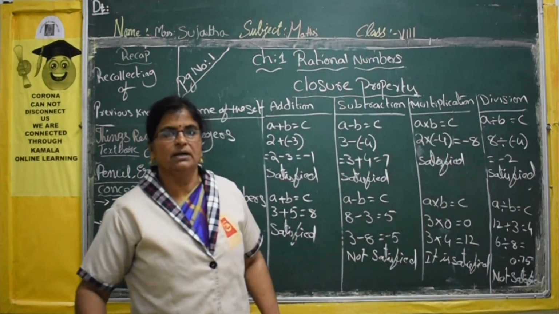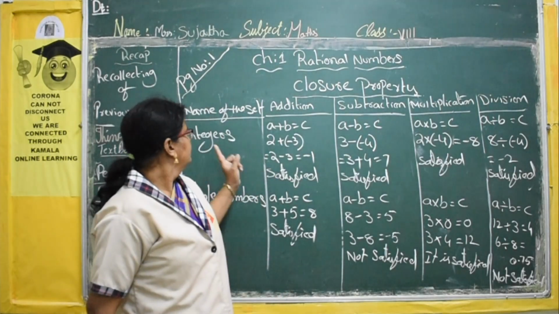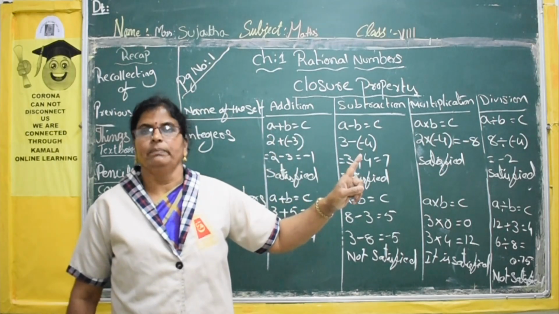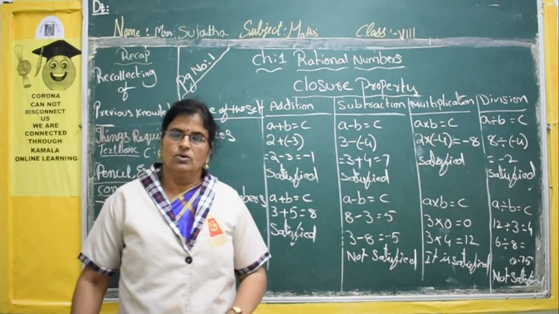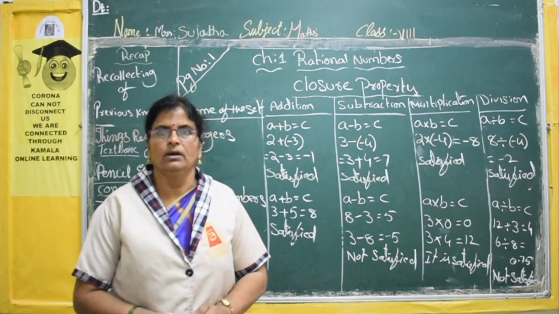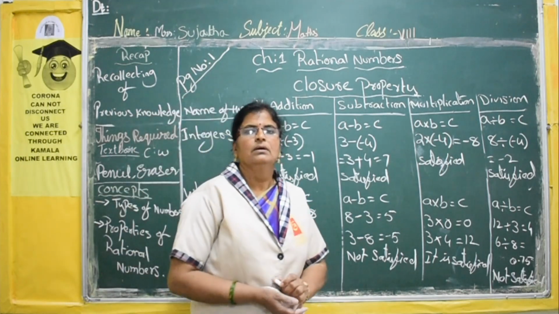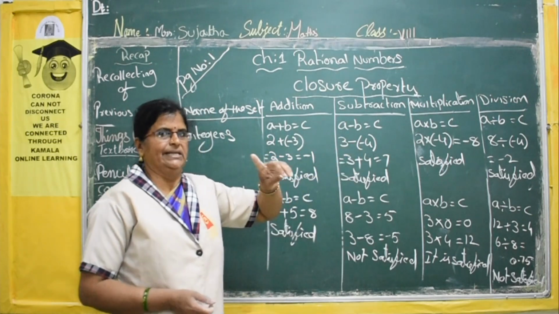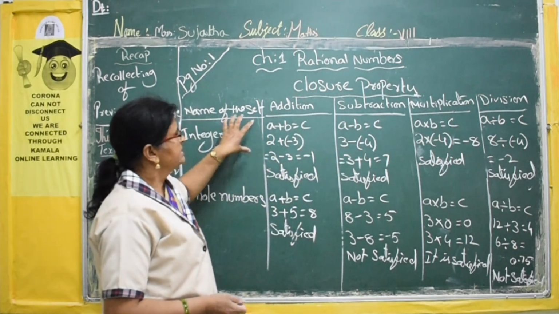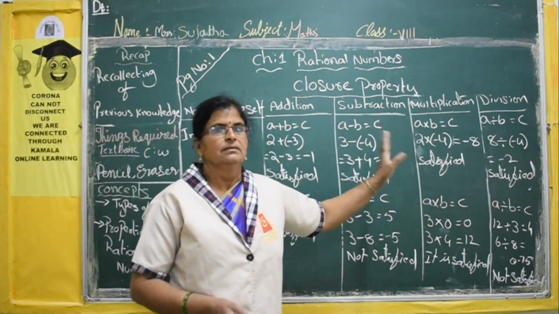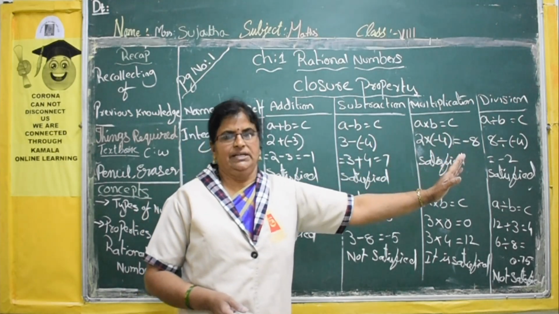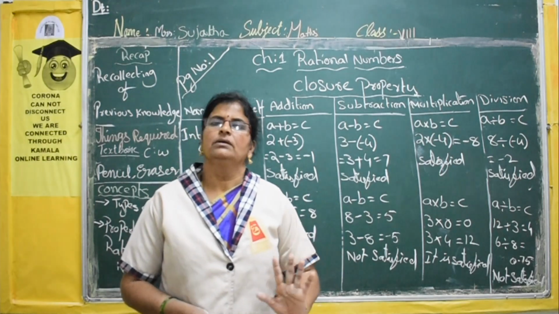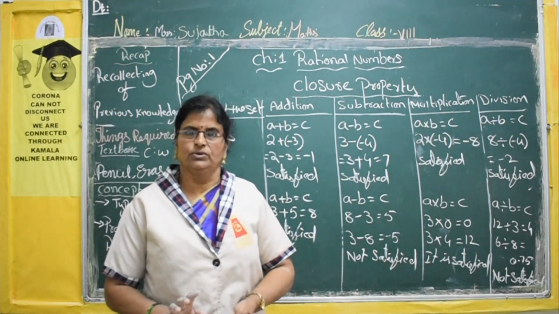So what we observed in these sets is that integers satisfy all the mathematical operations under the closure property. Okay, I hope you all understand. Now homework: the set of rational numbers. In the same way, make the columns addition, subtraction, multiplication and division, and apply the properties. You have to see whether it is satisfied or not. That is today's homework.